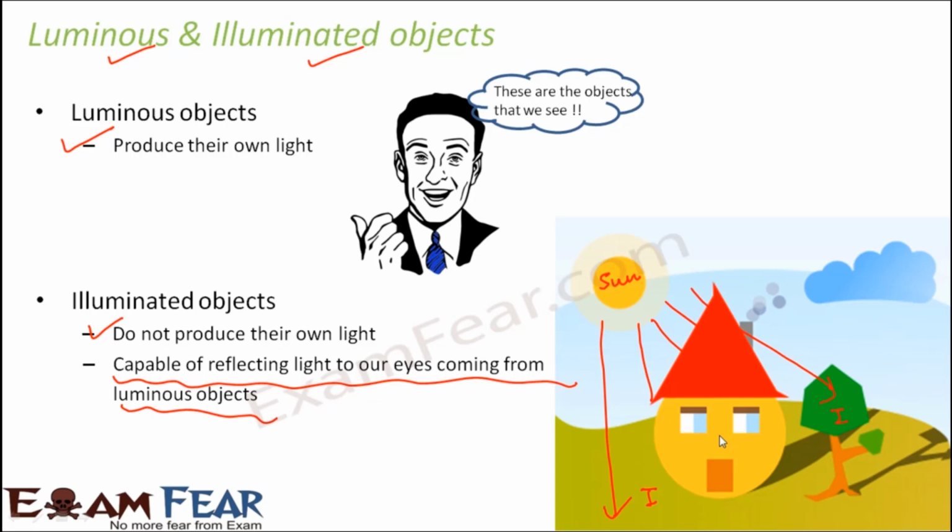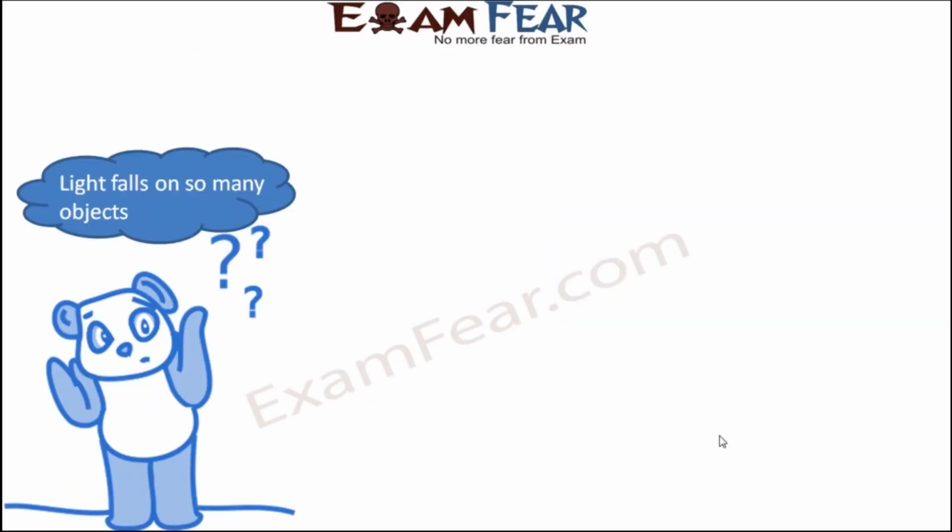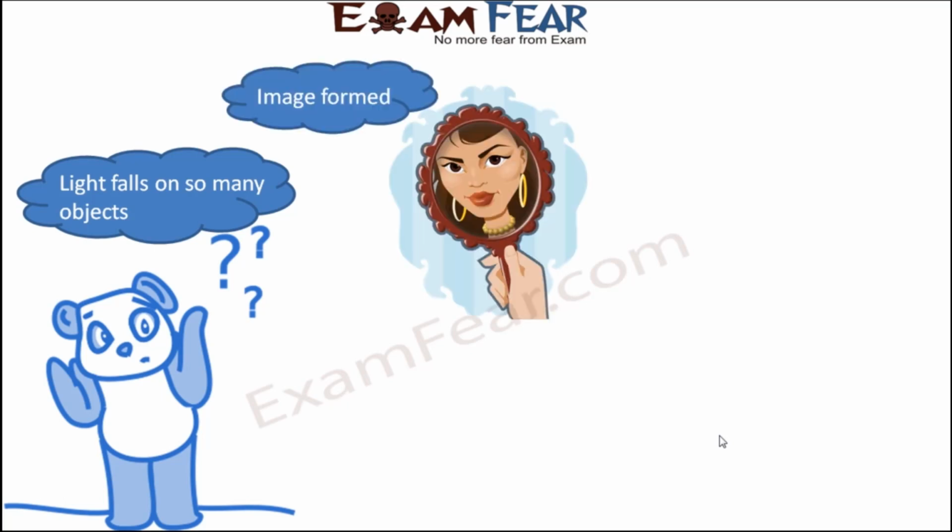So basically, whatever we see around us, all those objects are either luminous in nature or illuminated in nature. Light falls on so many objects, right? There are a huge number of objects existing on this earth, and light falls on all of them. Like when the sun rises, the sunlight falls on each and everything that is there on the earth. But we see a lot of interesting stuff.